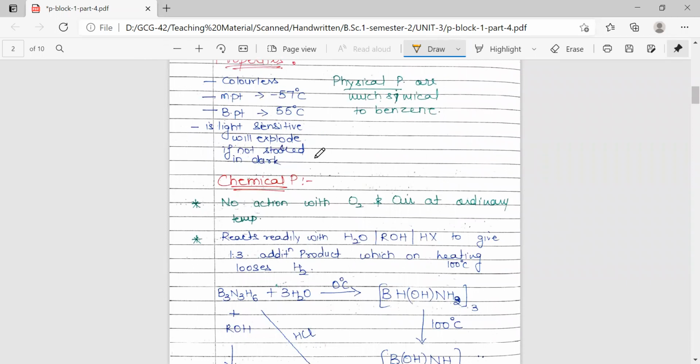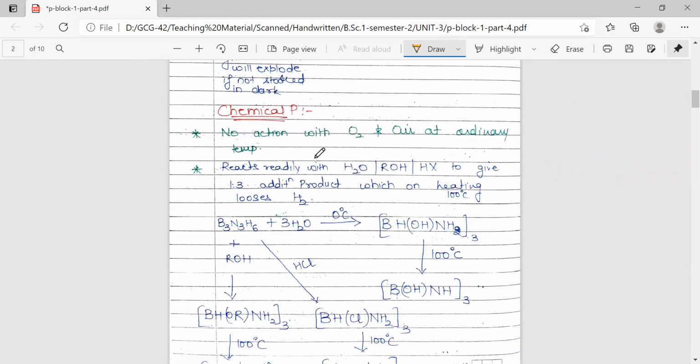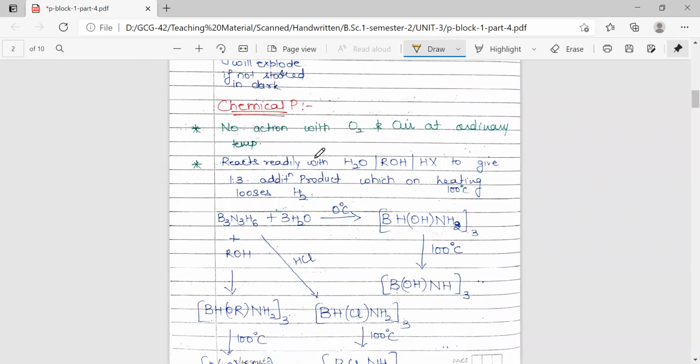Now coming to the chemical properties, there is no action of oxygen and air at ordinary conditions of temperature, but it reacts readily with water, alcohol, and HX.